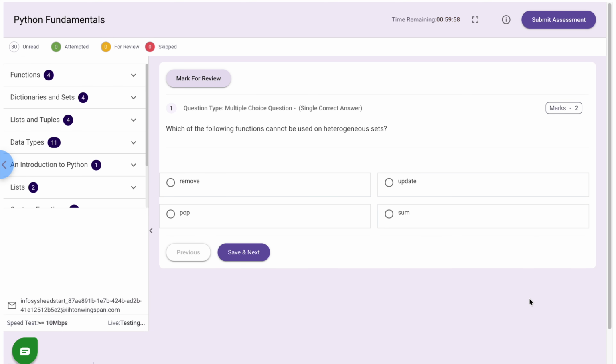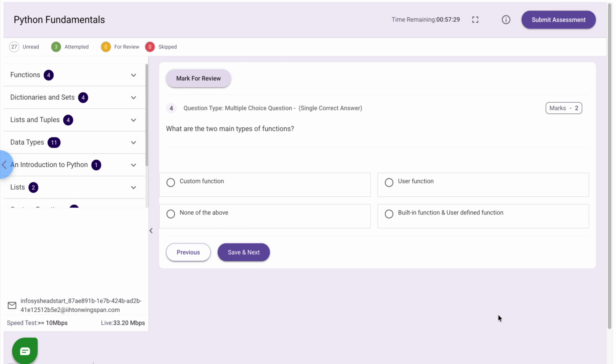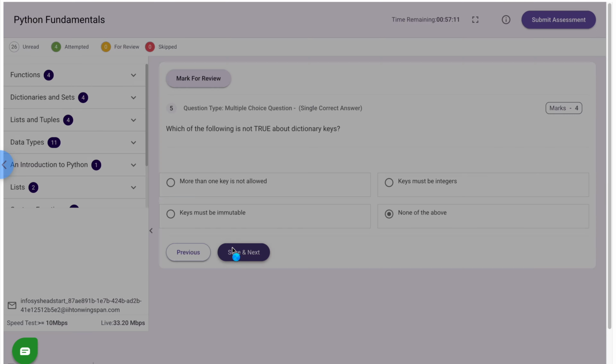Which of the following functions cannot be used on heterogeneous sets? Correct answer is sum. Next, Python supports the creation of anonymous functions at runtime using a construct called. The correct answer is lambda. Next, does lambda contain return statements? Correct answer is false. Next, what are the two main types of functions? Correct answer is built-in function and user-defined function.